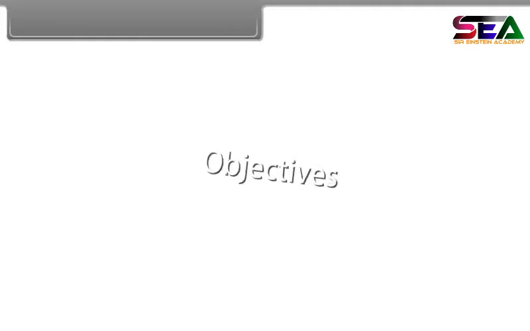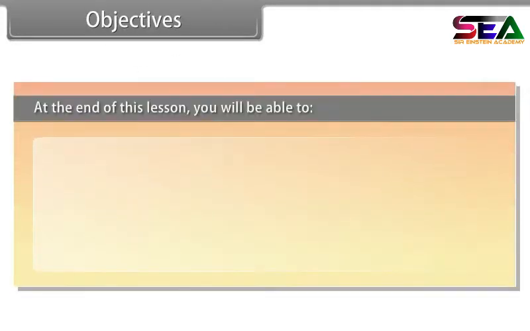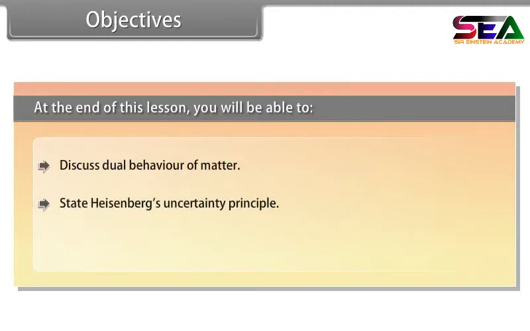Objectives. At the end of this lesson, you will be able to discuss dual behavior of matter, state Heisenberg's uncertainty principle, and describe the quantum mechanical model of atom.